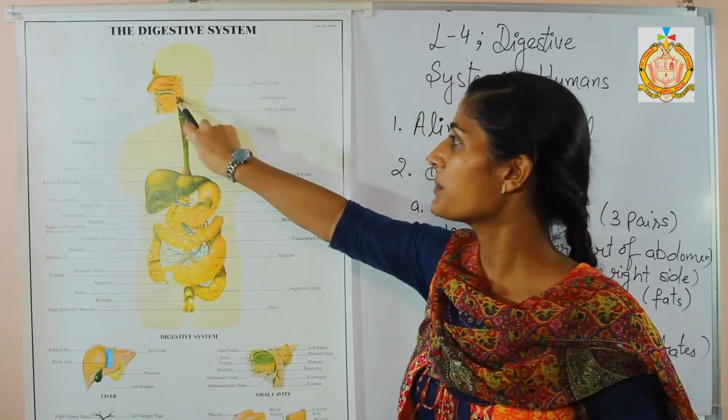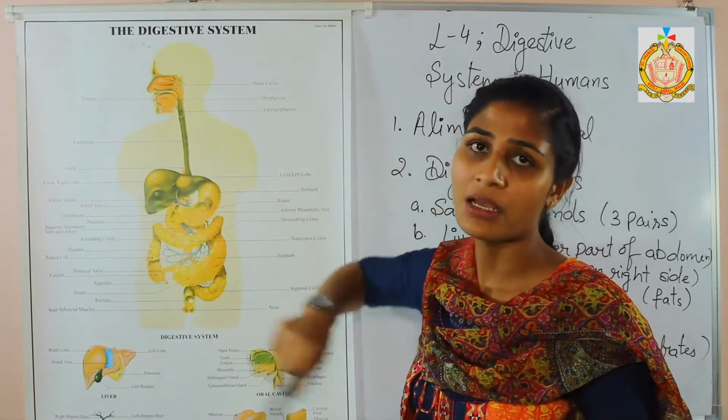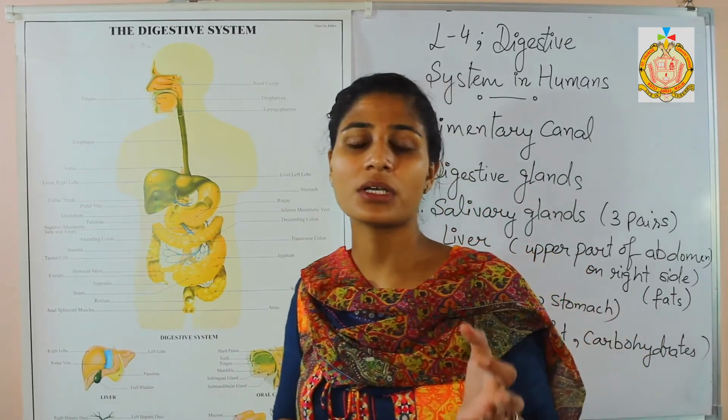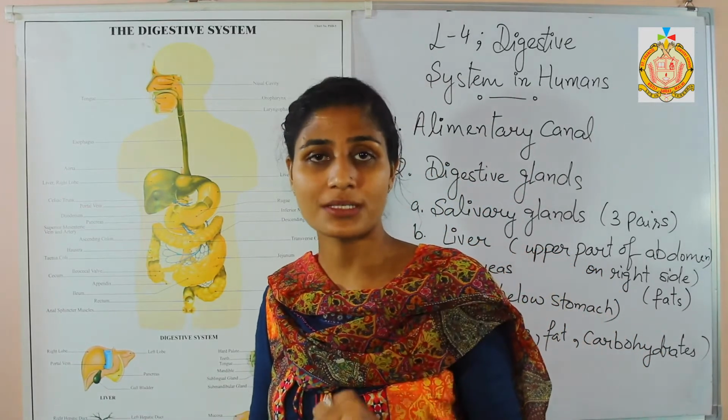It is starting from the mouth and ending at the stomach part. What is the function of a food pipe? A food pipe is responsible for sending the food from the mouth to the stomach part.